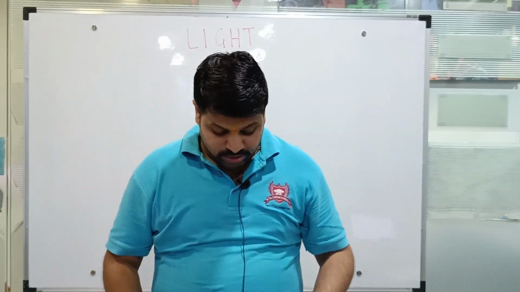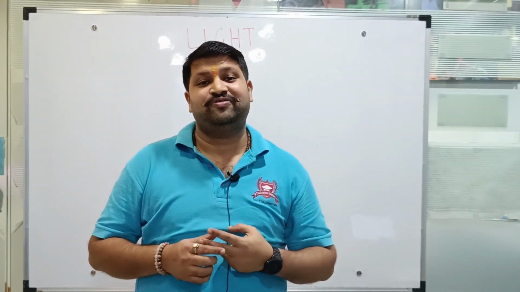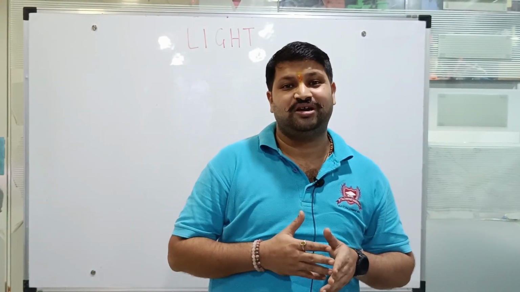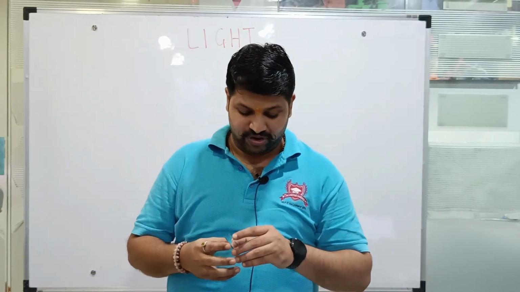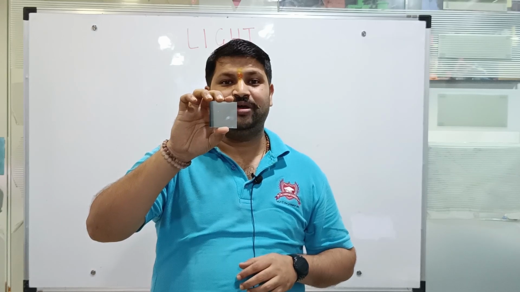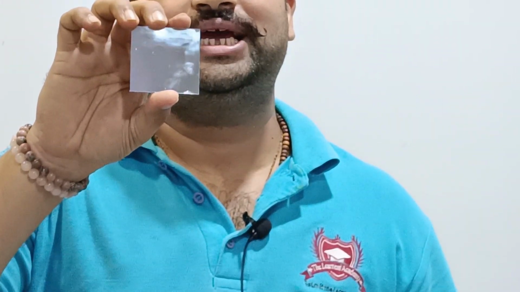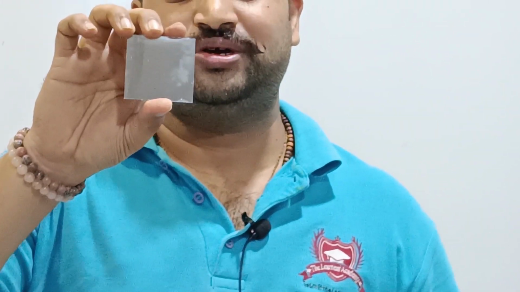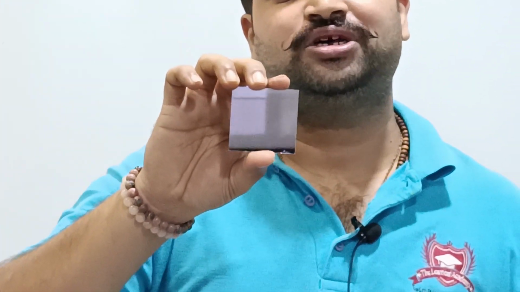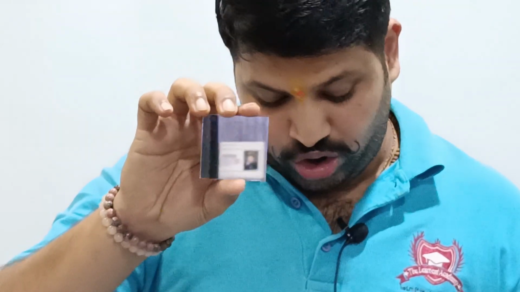So let us talk about two types of reflection that we generally get. One is a smooth reflection and one is a rough reflection. If the surface of the mirror is like this, which is nice and shiny, we will be getting really clear and crisp images in it. So this kind of reflection is called smooth reflection.